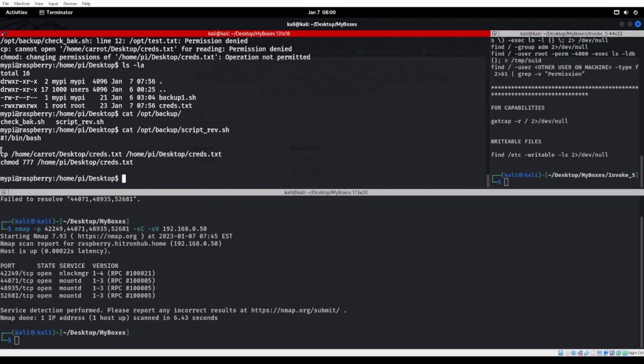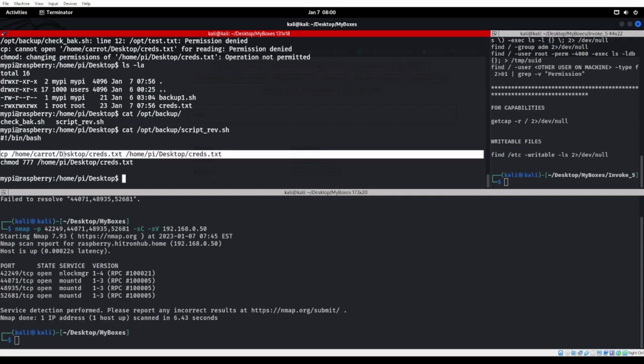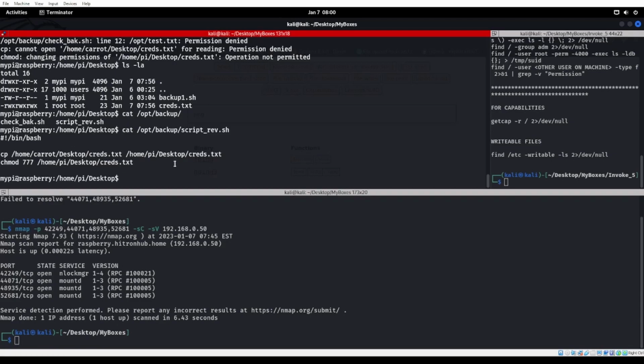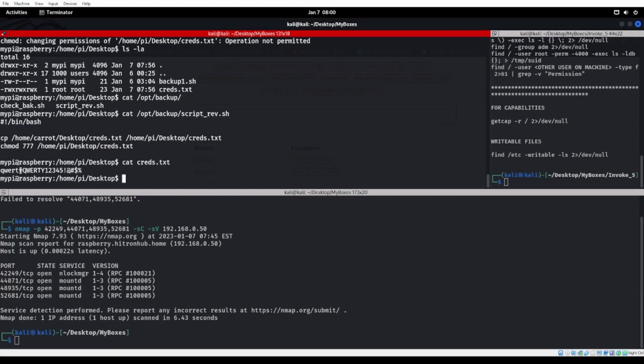It called for this file right here, and since backup.sh did not exist, the exit code was above 0, so it ran this script, which says to copy the desktop creds.txt to me and change mode 777 so I can read it. So cat creds.txt, and now I have carrot's login.